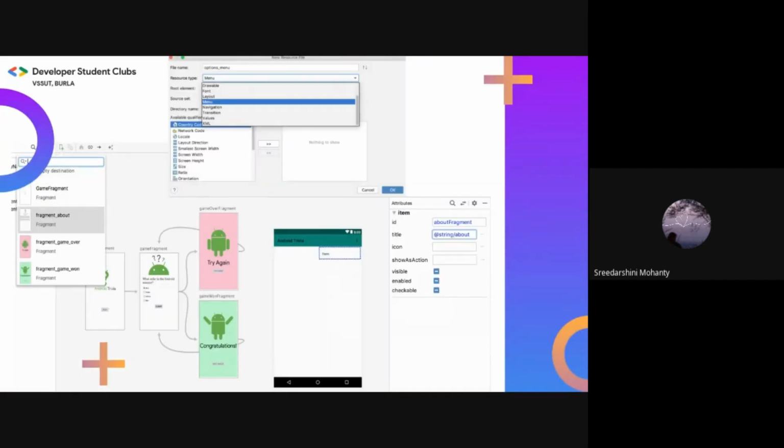Open the navigation.xml. Click on New Destination and add fragment about. In the layout editor, drag the about fragment to the left so that it does not overlap with the other fragments. Make sure the ID is about fragment. Right-click the res folder and select New Android Resource File. Name it options menu. Set menu as resource type and click OK. In the Design tab, from the palette pane, drag a menu item and drop it in the preview area. Change the ID to about fragment and title to string/about.